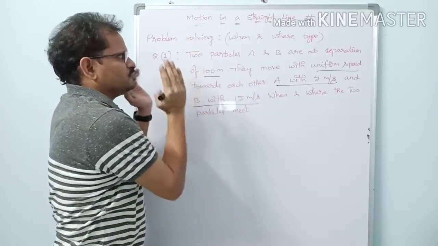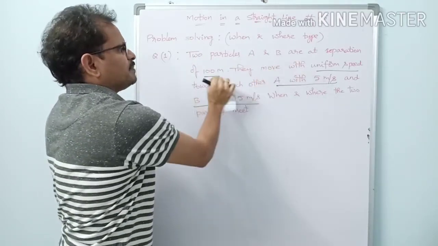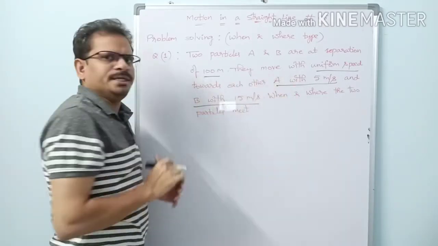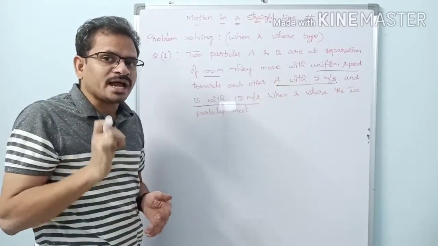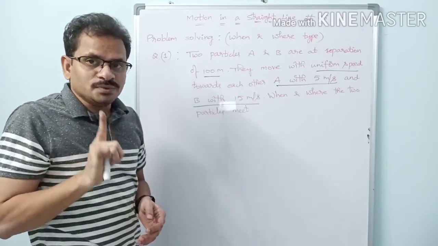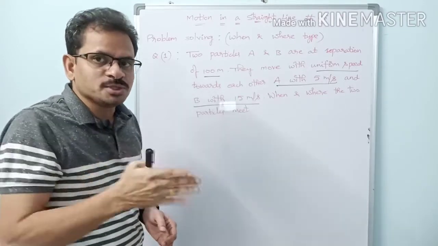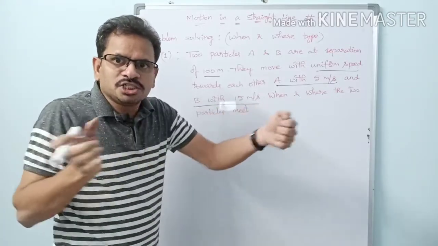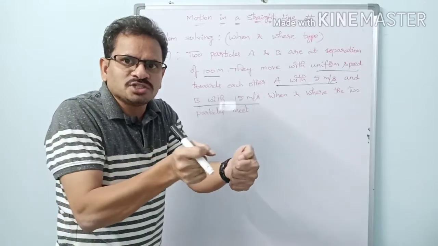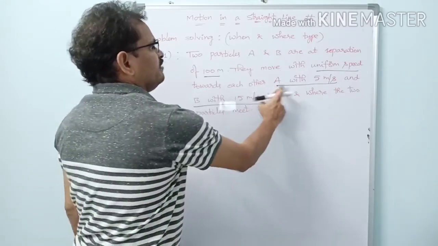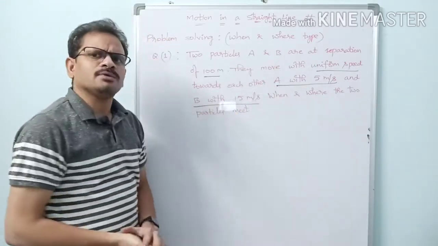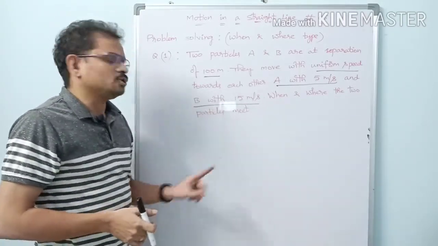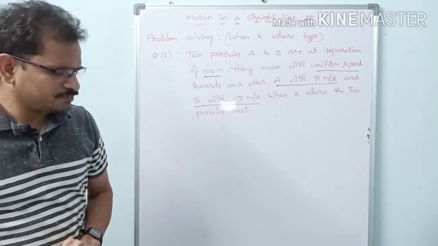Let us read this one. Two particles A and B are at some separation. Next, they move with uniform speed. What type of motion are they having here? They are having uniform motion. They are moving towards each other. Initially they are at some separation, moving towards each other like this. A with 5 meters per second and B with 15 meters per second. A is moving with some speed and B is moving with some other speed. When and where the two particles meet, that is the question here.